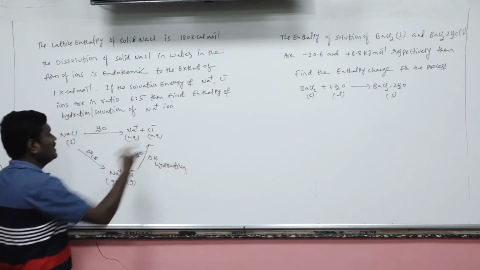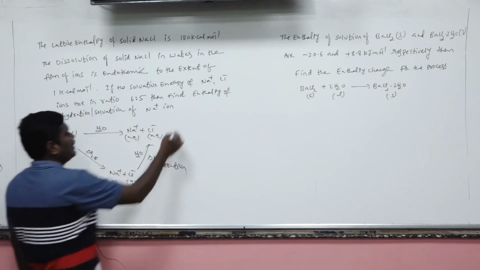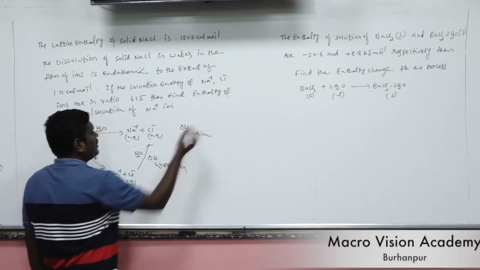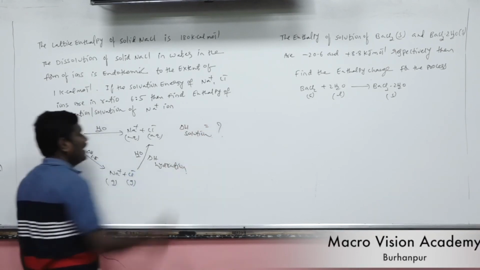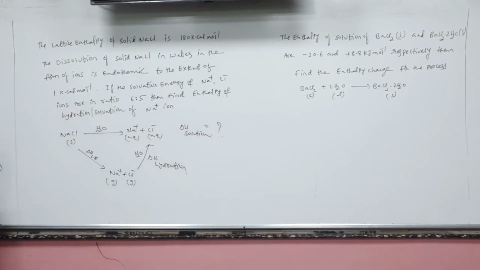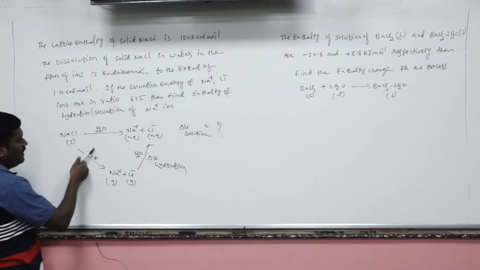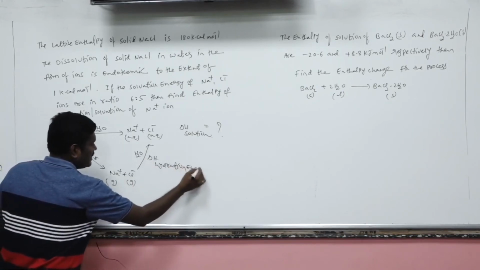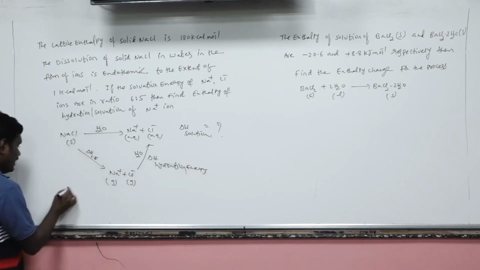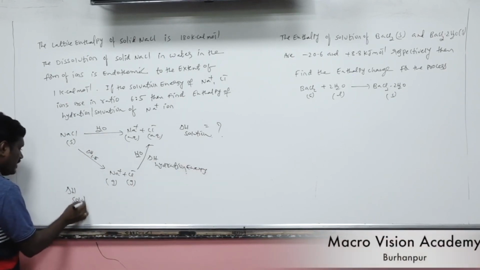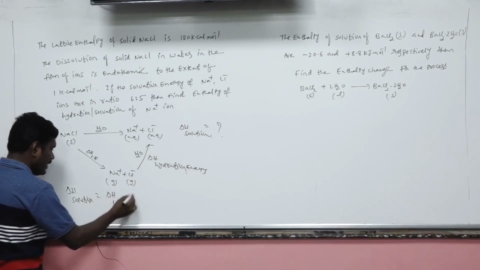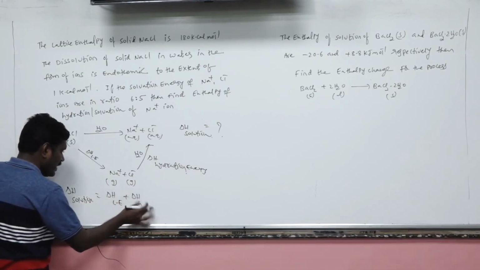The whole process is the enthalpy of solution, enthalpy of dissolution or solution. Now what is the enthalpy of solution? According to Hess law, it is the algebraic sum of the lattice enthalpy and hydration energy. So delta H solution or dissolution is the sum of the lattice energy plus hydration energy.